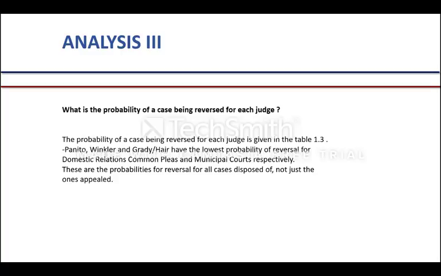Our third question is what is the probability of a case being reversed for each judge? The probability of a case being reversed for each judge is given in table 1.3. Paniato, Winkler, and Grandier have the lowest probability of reversal for domestic relations, common pleas, and municipal courts respectively. These are the probabilities for reversal for all cases disposed of, not just the ones appealed.